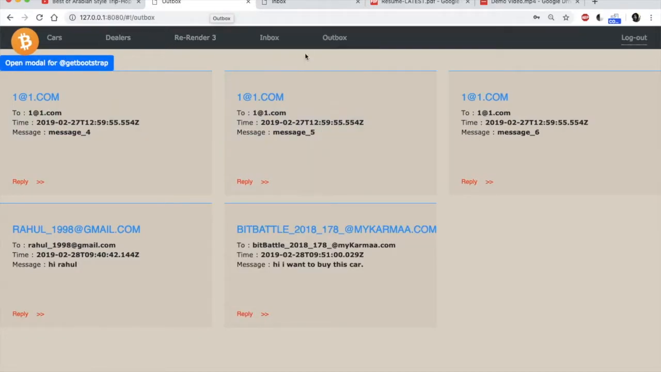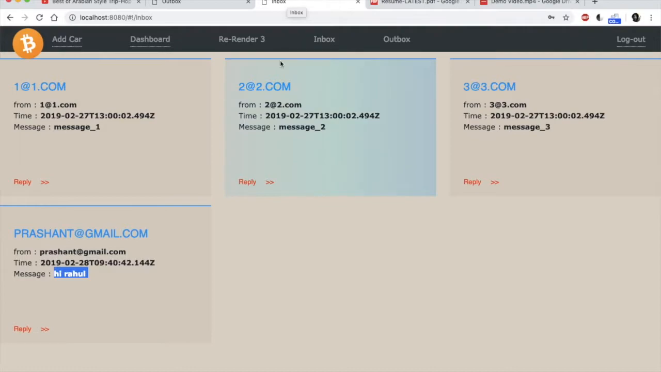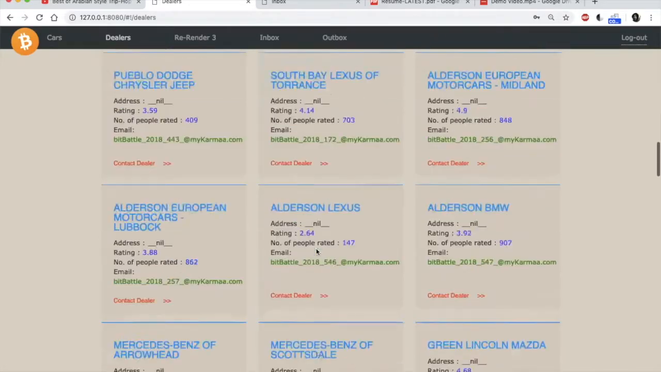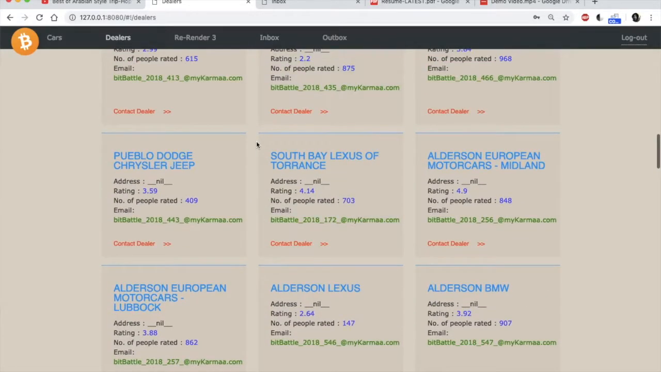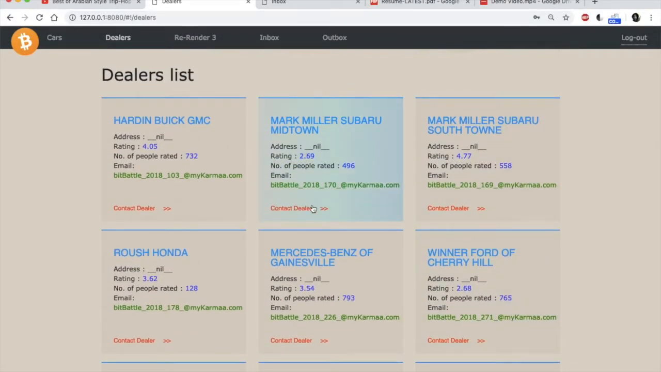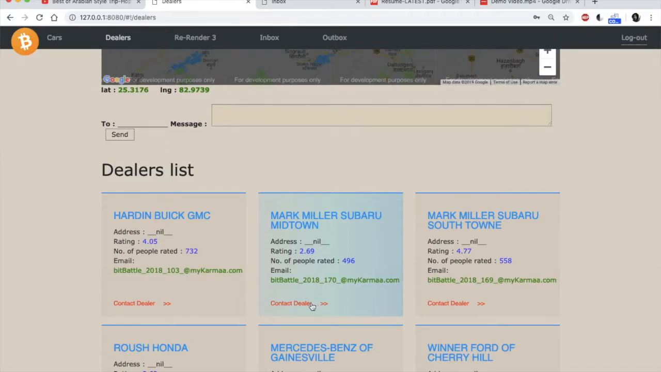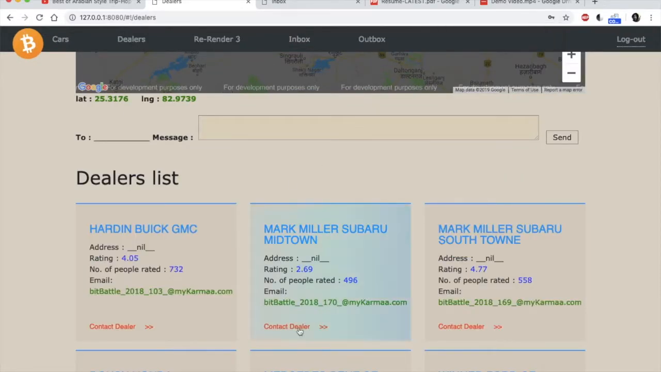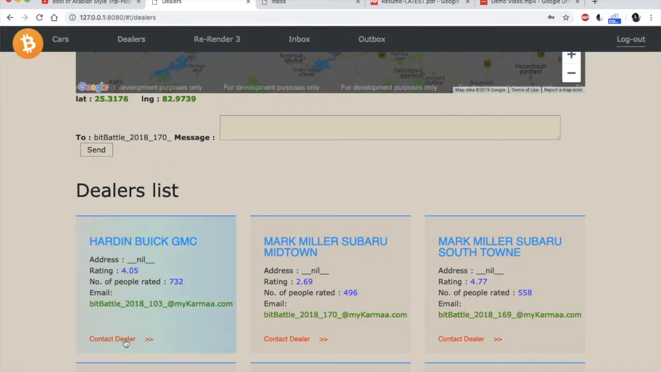So I am logged in here as Prashant and here as Rahul. Let me show you. Suppose I go to dealers, all the dealers that I have, and suppose I want to contact some dealer. So let's say I want to contact this dealer. If I contact this dealer, you can see the code is updated. Here's the ID of the dealer, so I copy this ID because I need to log in again.